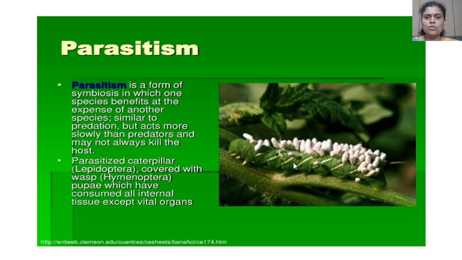This organism belongs to the order Lepidoptera, and is covered by wasp pupae. Look at the white colored organisms: they are the wasp pupae, which have consumed all internal tissues except vital organs.